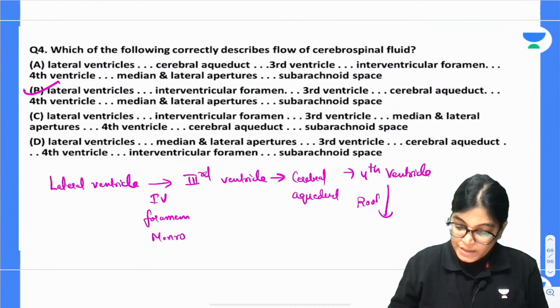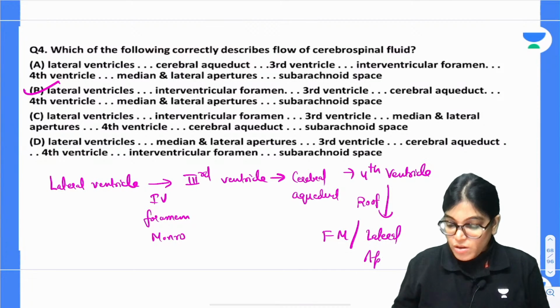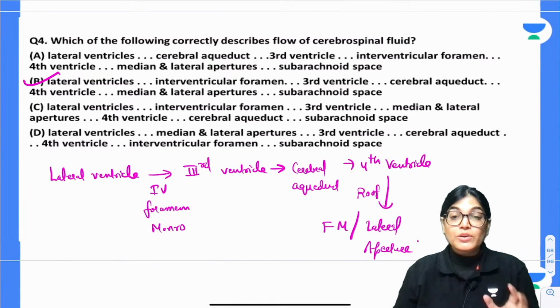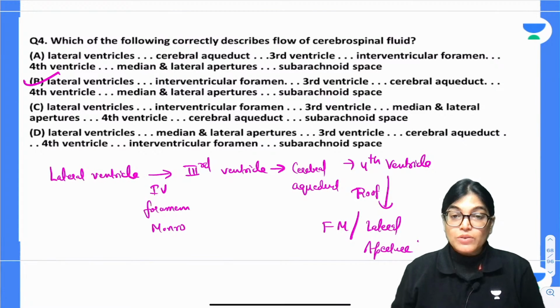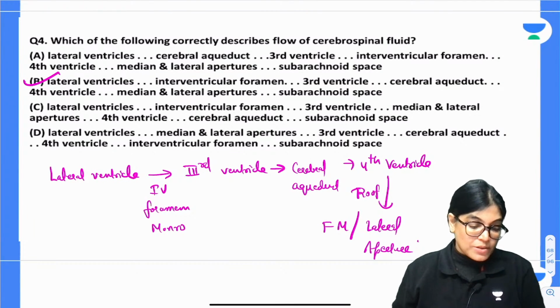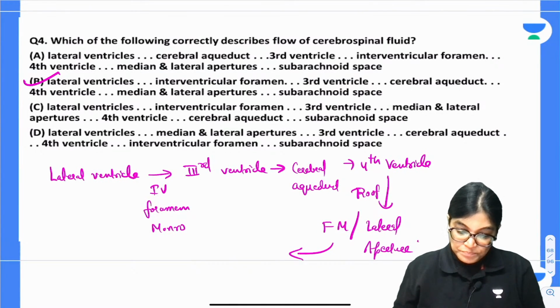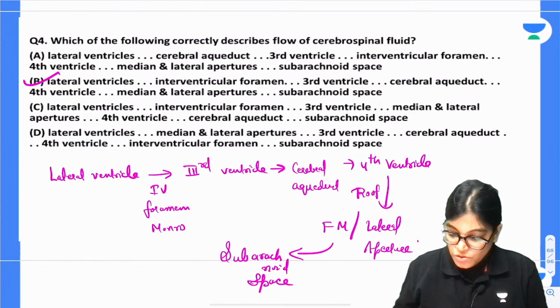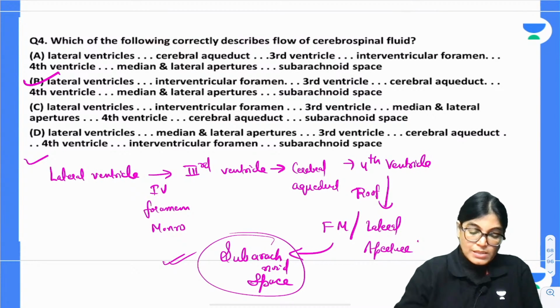Via the gap of the cerebral aqueduct it will pass to the fourth ventricle, and we have two foramens in the roof of the fourth ventricle, that is the foramen of Magendie and the lateral apertures. The lateral apertures are also called the foramen of Luschka. So these are the foramens found in the roof of the fourth ventricle, and they communicate to the subarachnoid space.